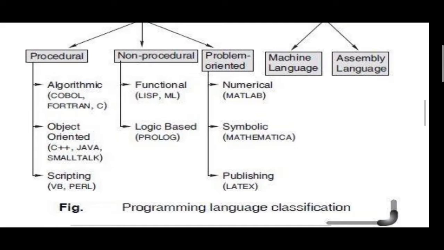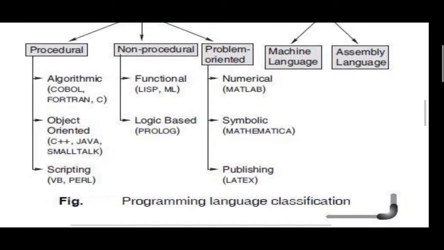Next one is object oriented, C++, Java, like that. Next one is scripting languages, VB and others. Non-procedural languages are ML, functional, logic based, PROLOG. Problem oriented: numerical and symbolic processing.